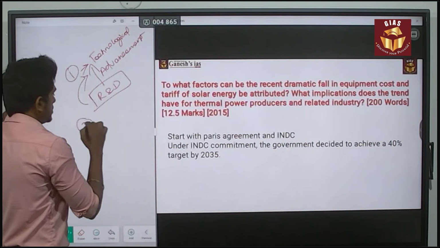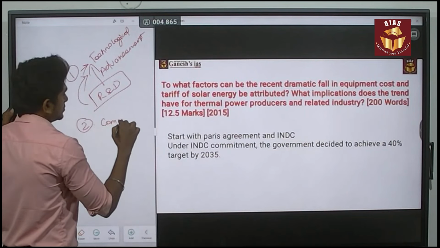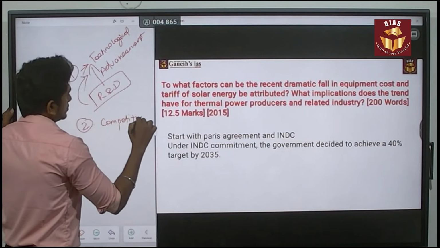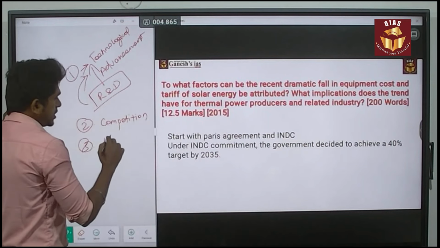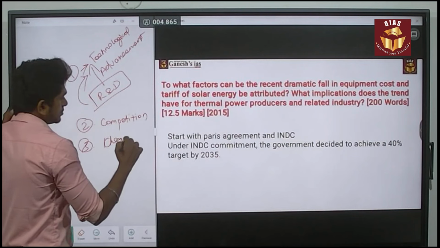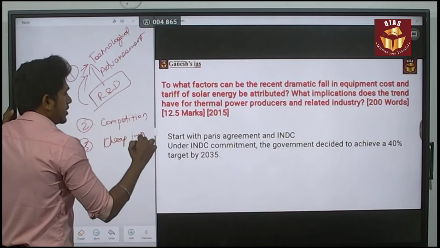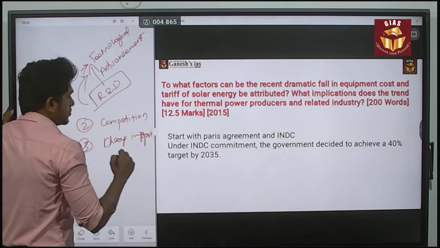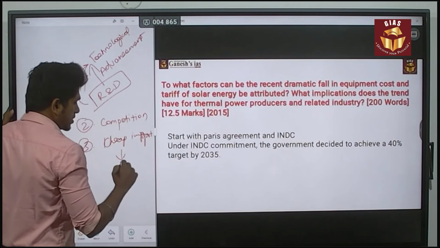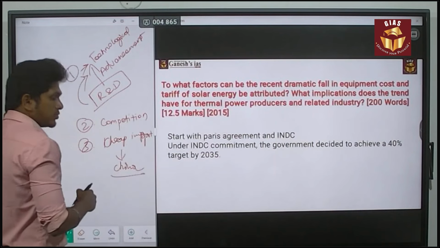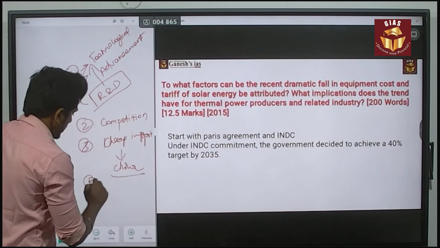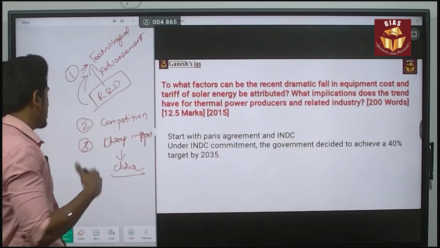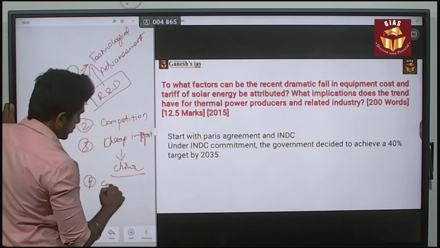The second major thing is competition. The third thing is cheap imports. When it comes to solar panels, the cheap import is obviously from China. That is also a factor. These are the major factors. And another major factor is the government.